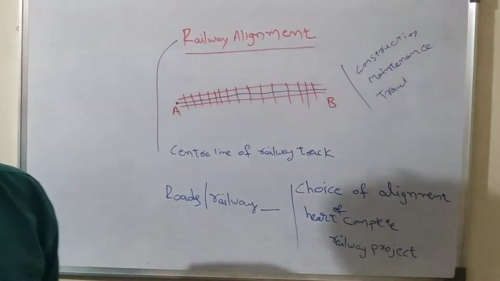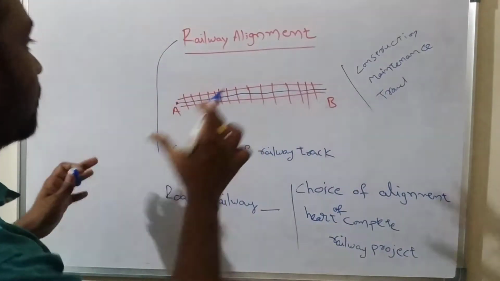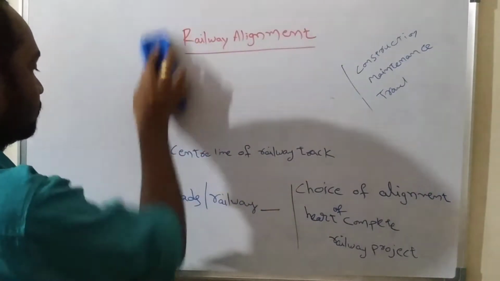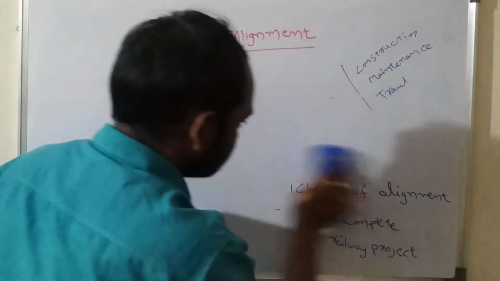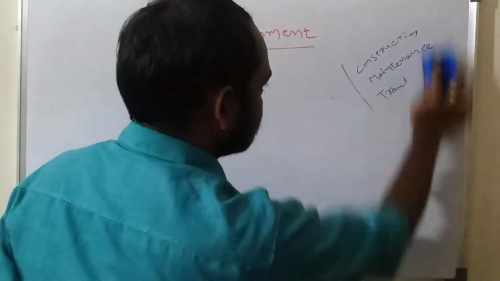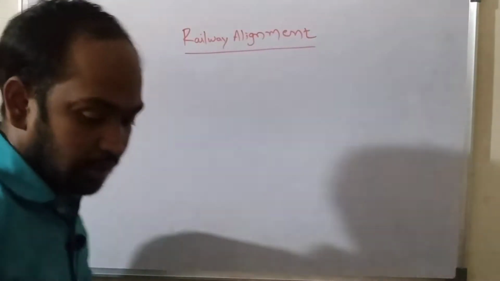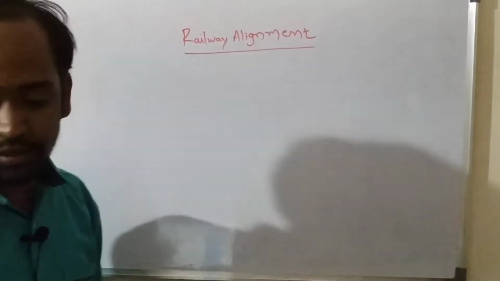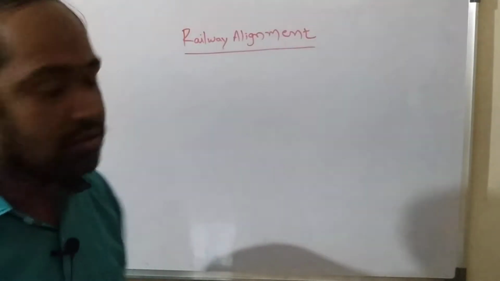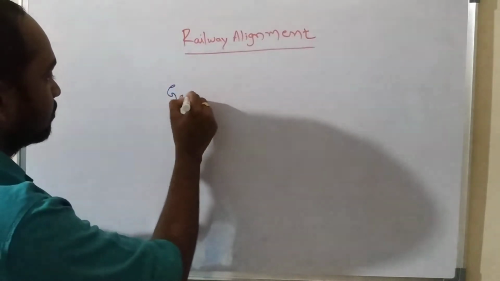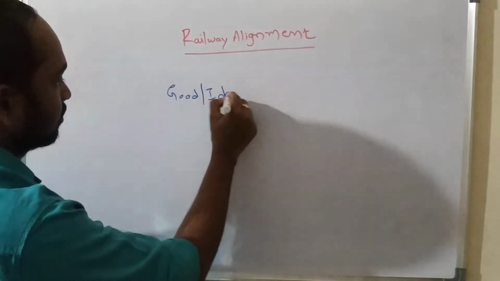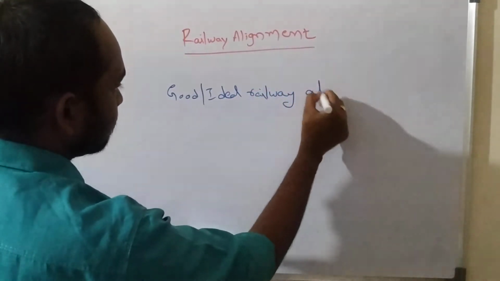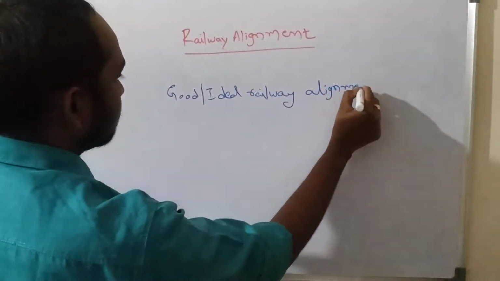Railway alignment is that much important, and in this session, under the topic of railway alignment, I am going to discuss what is a railway alignment, and also what is a good or ideal railway alignment.